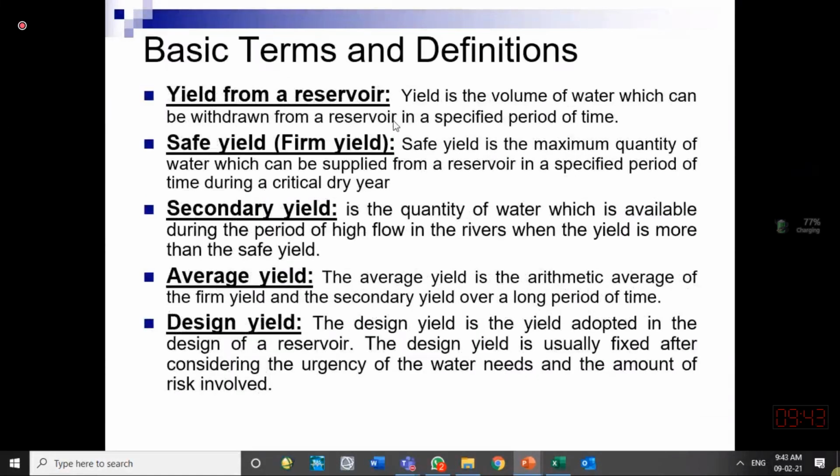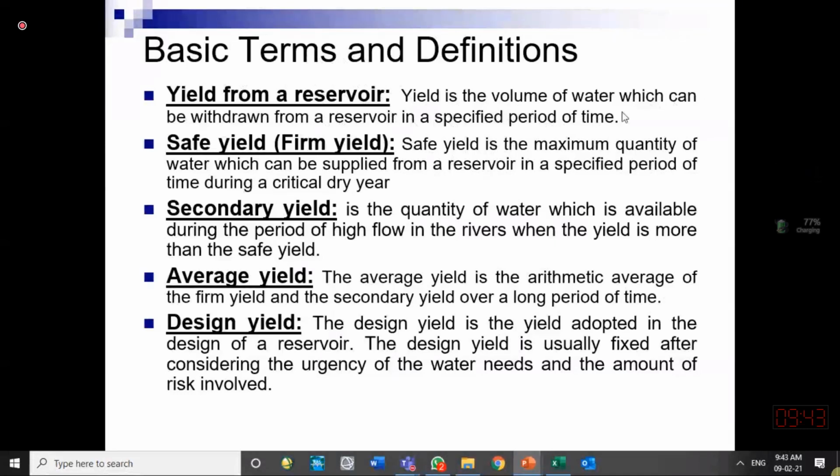Yield from the reservoir. Yield can be yield of water. Yield is output. Another name for the output is yield. So when we say this is the yield of water from this watershed, it means we are calculating how much volume of water is coming per unit area of that watershed. Similarly, if we tell how much is the yield of sediment, the sediment load or sediment quantity per unit area of that watershed is called the sediment yield of that watershed. So yield from the reservoir is similar to that for the watershed.